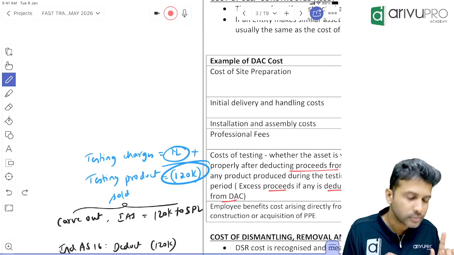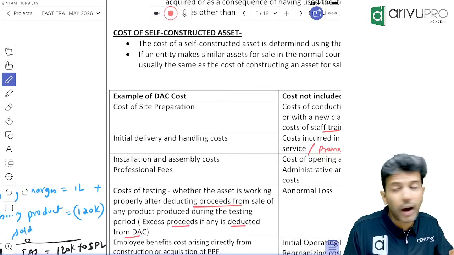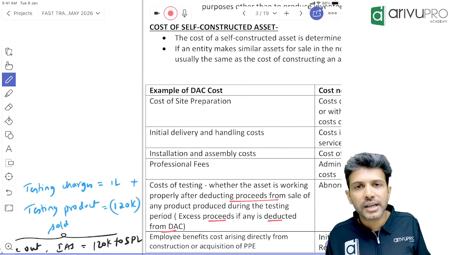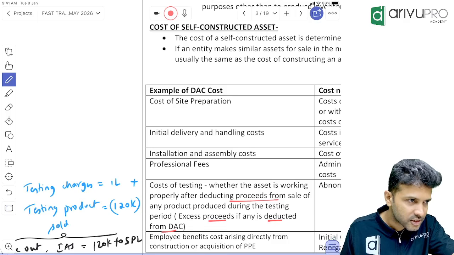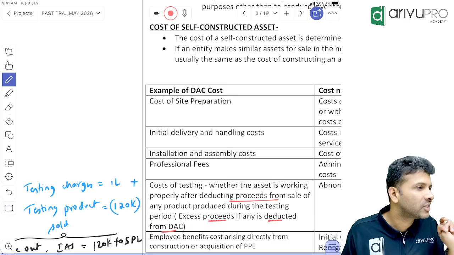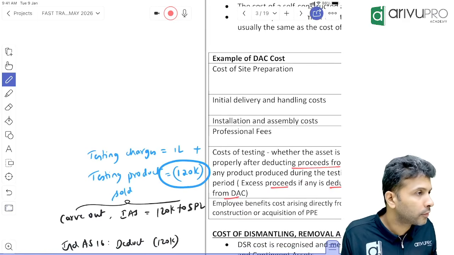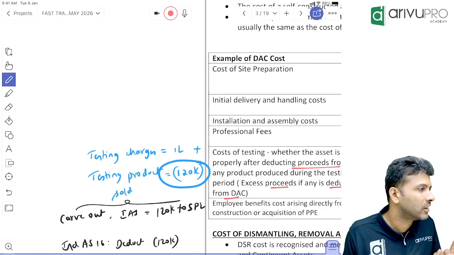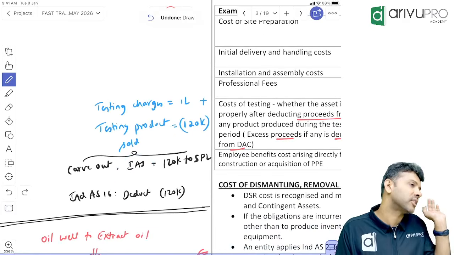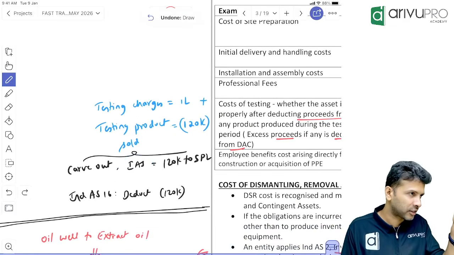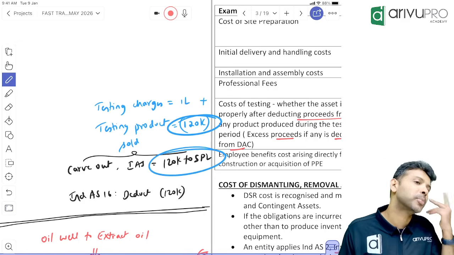Done na sir. This is a carve out. What term am I using? Carve out. You remember when we started the session, we said India has not copy pasted IFRS. IFRS is international standards. Have we copy pasted or made some changes? Made some changes. So as per IND AS 16, tested product sold, you have to minus it from the cost of PP. But what IAS 16 says, internationally, IFRS basically, is this 1,20,000, don't reduce it from cost of PP. You transfer it to SPL.